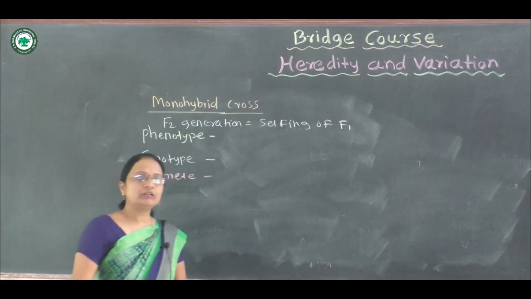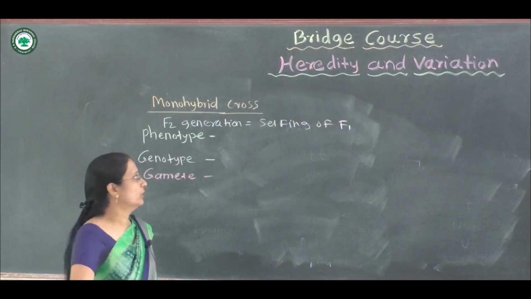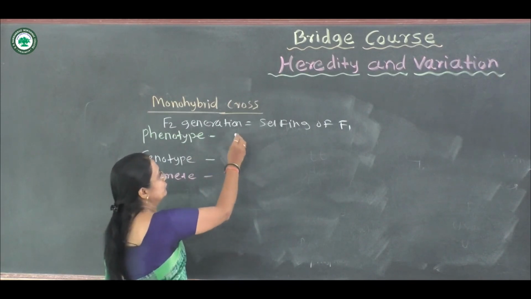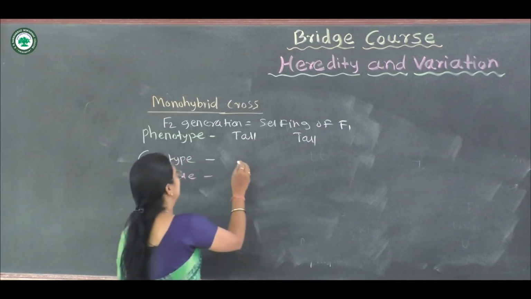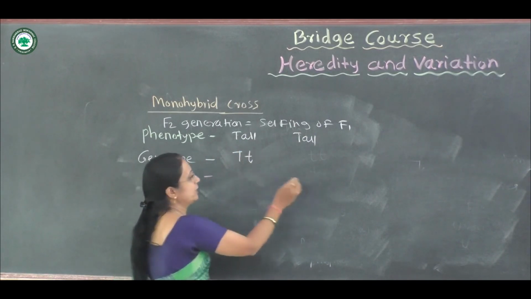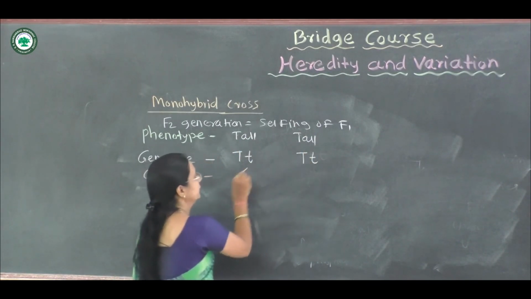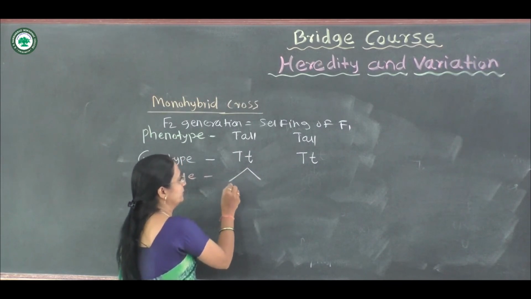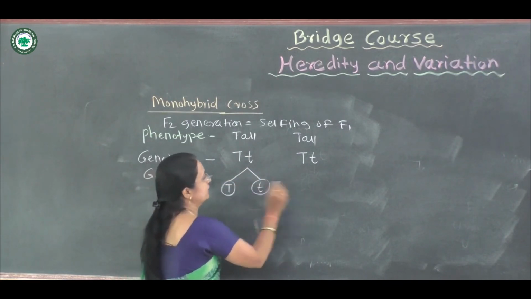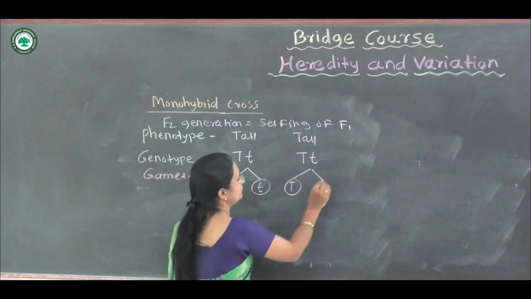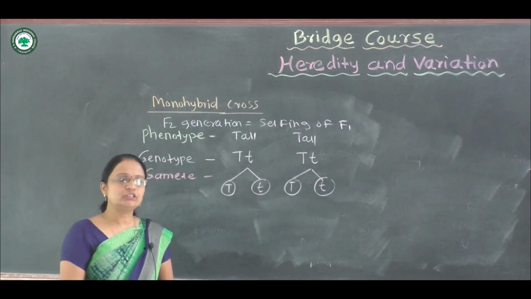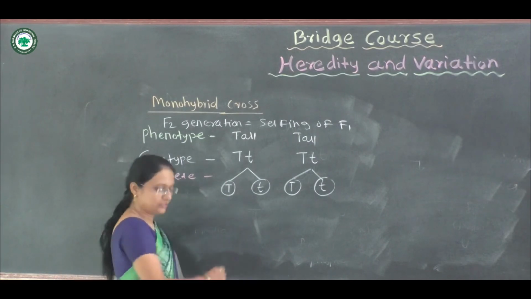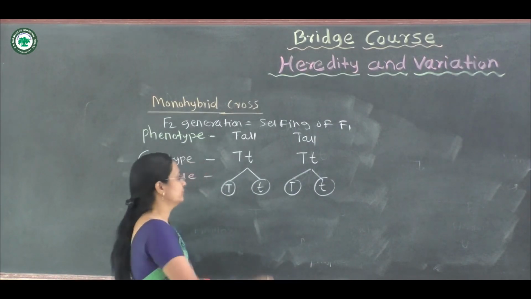F2 is nothing but the selfing of F1, and in this selfing of F1 again the parents are tall, the genotype is capital T, small t, capital T, small t, and you find the gametes: capital T, small t, capital T, small t.